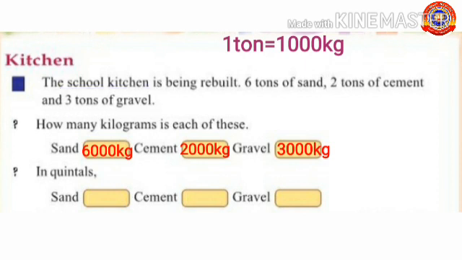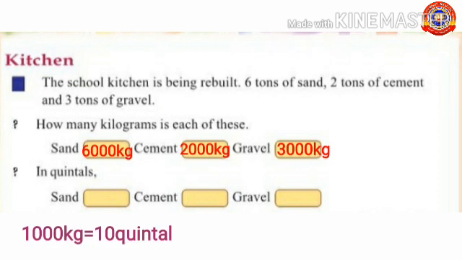Next, write these weight of materials in quintals. We know that 1000 kg make 10 quintal. So, 6000 kg of sand make 60 quintal. 2000 kg of cement make 20 quintals and 3000 kg of gravel make 30 quintal.